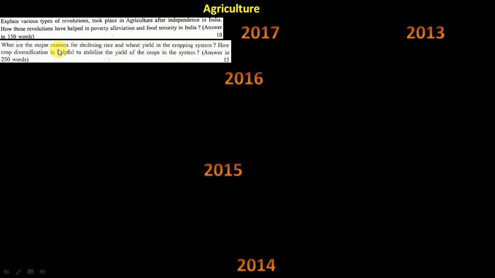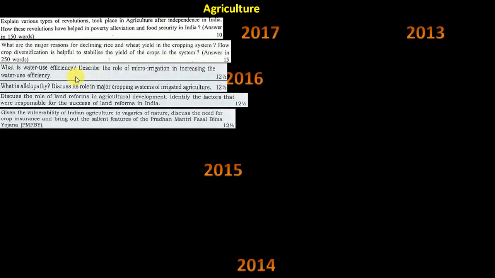Then, the major reasons for declining rice and wheat yield in the cropping system, and how crop diversification is helpful to stabilize the yield of the crops. So it's about crop diversification. They are asking whether you need to grow a larger number of crops, or why existing yields are declining. That kind of cropping pattern is exactly from the syllabus. So in 2017, two questions are attemptable. It's not like you are totally blank about it, but you have to work on it.